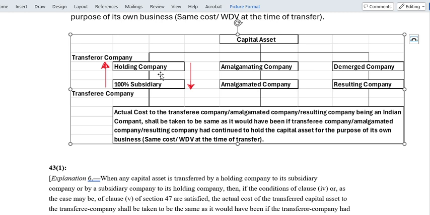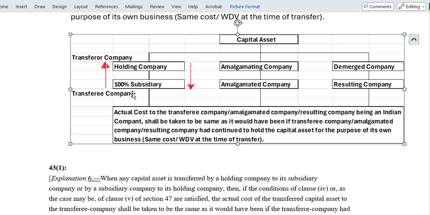So that means there would not be any change. Whatever be the actual cost of the holding or the transferor company, the same cost will be applicable to the subsidiary company. There will not be any change, as if the transferee company is holding the asset from the very beginning.